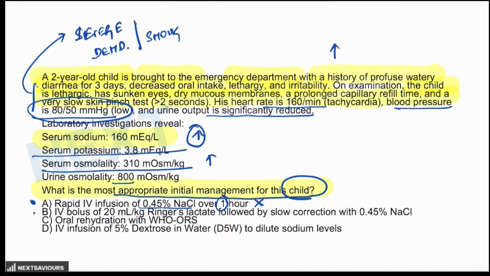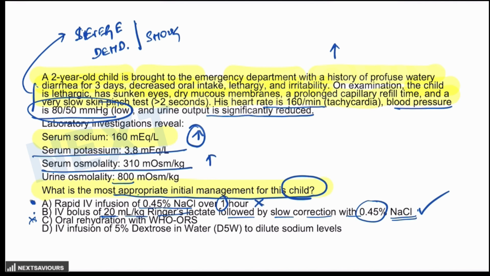Then IV bolus of 20 milliliter per kg RL, followed by slow correction with 0.45% NaCl. And this seems to be the correct answer based on the explanations that we have already talked about. The third one is oral rehydration with WHO ORS, not immediately, because the first thing that you have to achieve is the restoration of the intravascular volume that is achieved by the fluid resuscitation, not by oral feeds. And the patient is having severe dehydration, so the patient won't be able to take the oral feed.